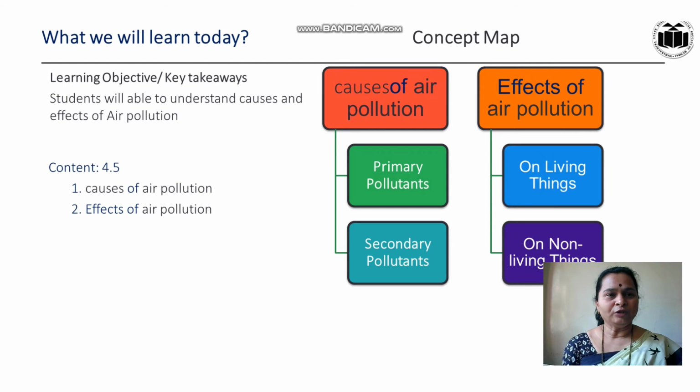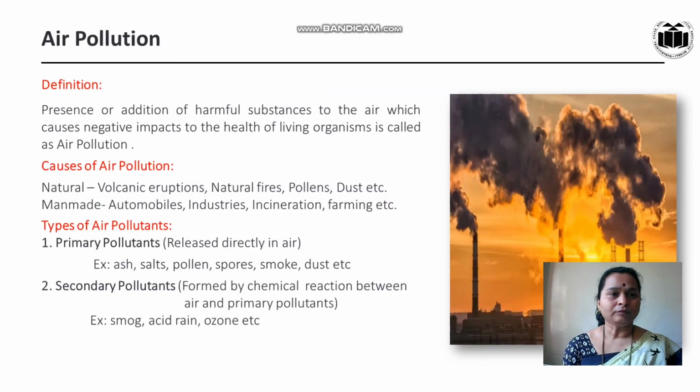Now, the learning objective: students will be able to understand the causes and effects of air pollution. There are two causes of air pollution, primary pollutant and secondary pollutant, and effects of air pollution on living things and non-living things. Now first let us see what is air pollution. The presence or addition of harmful substances to the air which causes a negative impact on the health of living organisms is called air pollution.